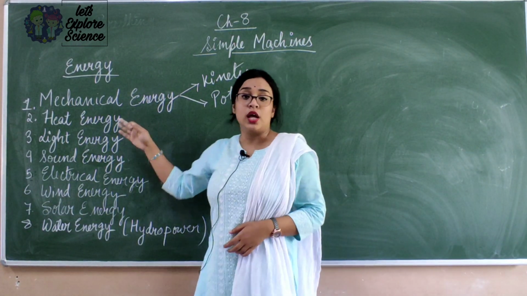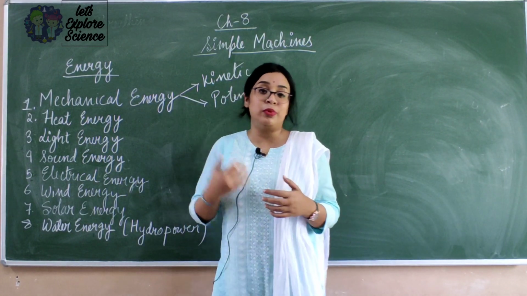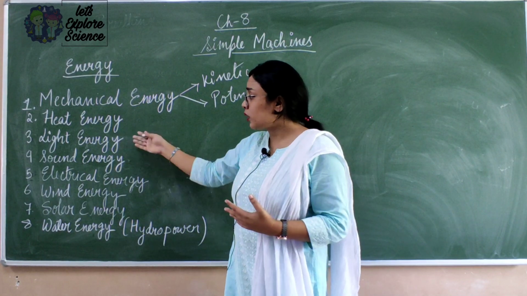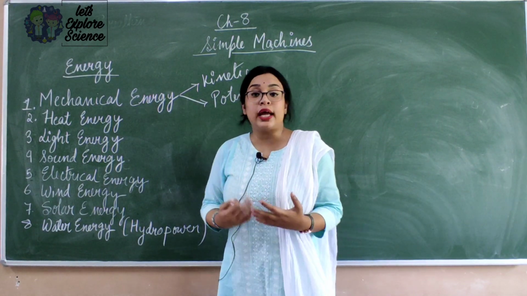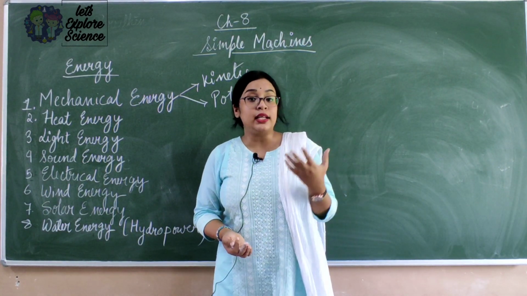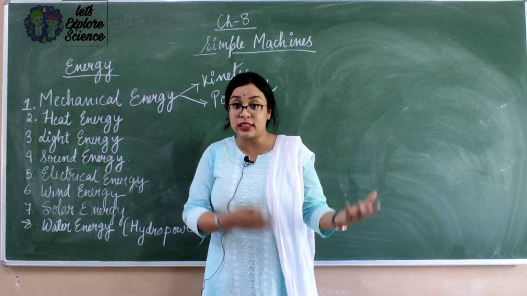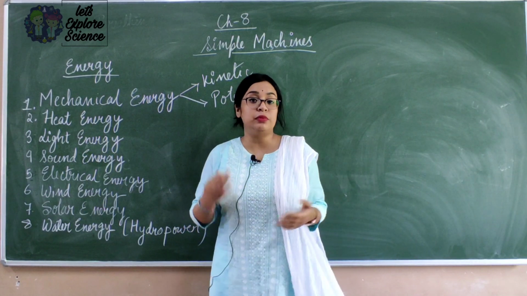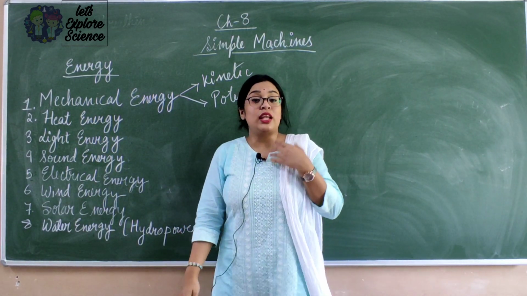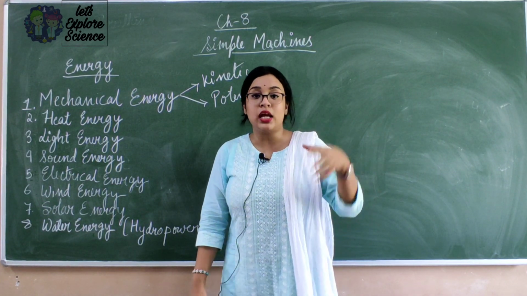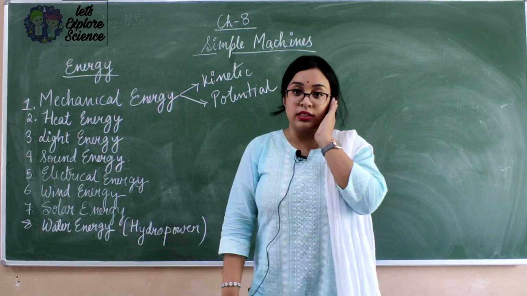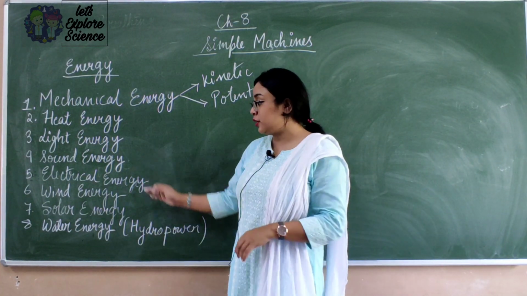Now heat energy. We know that whenever we burn any fuel, heat energy is evolved. Light energy: due to light we can see everything, and it is a form of energy. The main source of light energy is the sun. Even the tube lights and bulbs are also sources of light energy. Sound energy: when I'm talking, when I'm saying something, some type of energy makes a sensation in your ears. That is a type of sound energy.